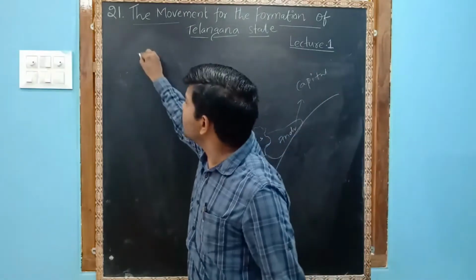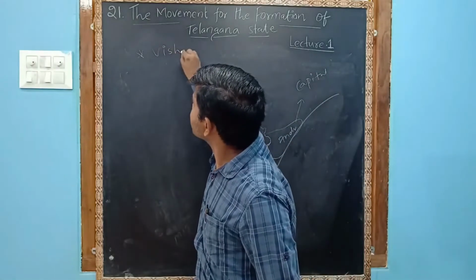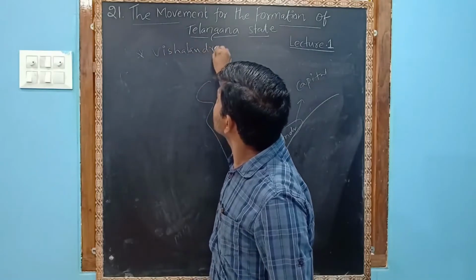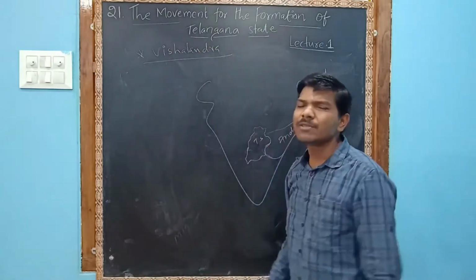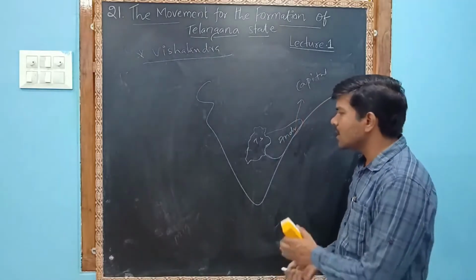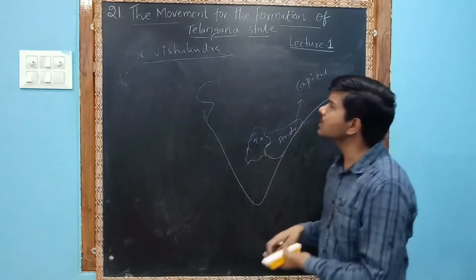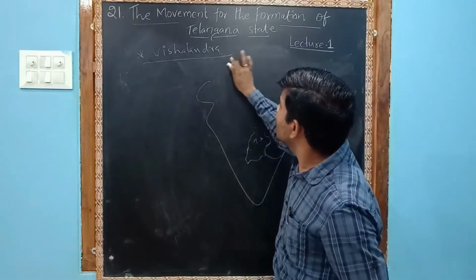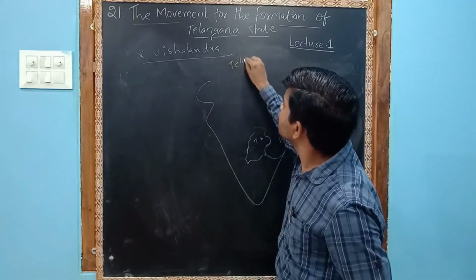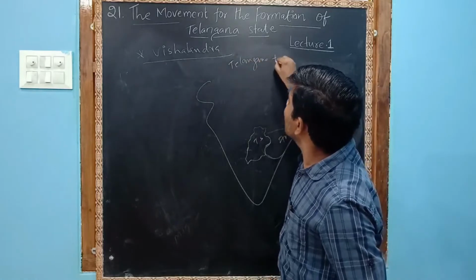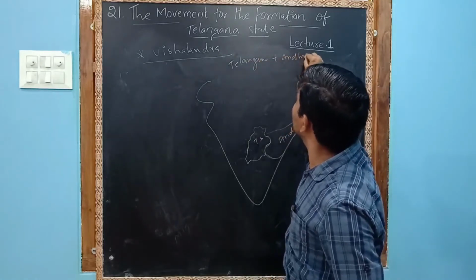Now let us see Vishal Andhra. What is Vishal Andhra? Vishal Andhra means merging both states into one, Telangana plus Andhra.